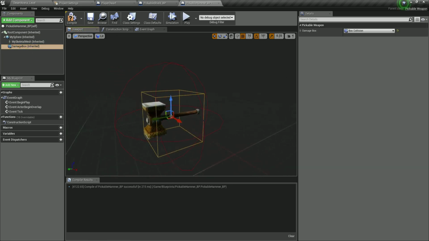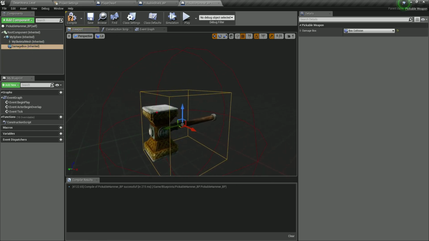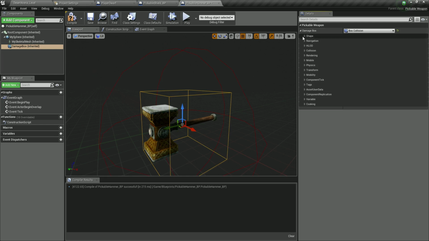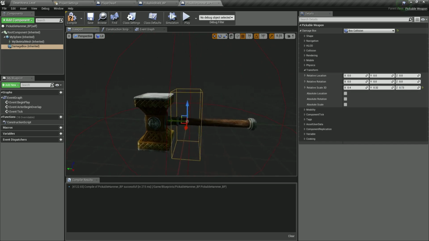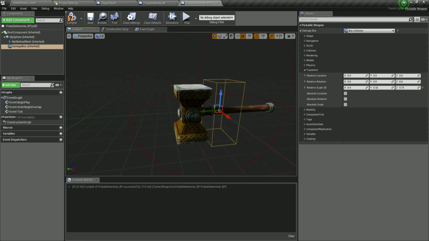The damage box is the one that we are going to use to detect damage when we punch or when we hit with the hammer. So we want to position it over here. I'm going to take the damage box, click on the drop down list, and go on the transform. What I'm going to do is set the relative scale 0.4 on the X, 0.32 on the Y, and the Z is going to be 0.73. You see it is being resized to approximately the size of the hammer over here.